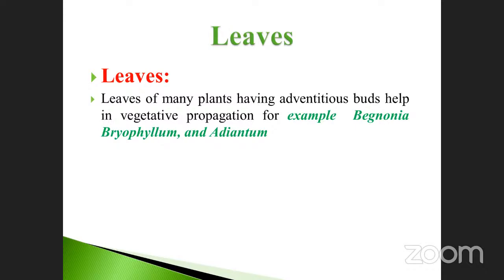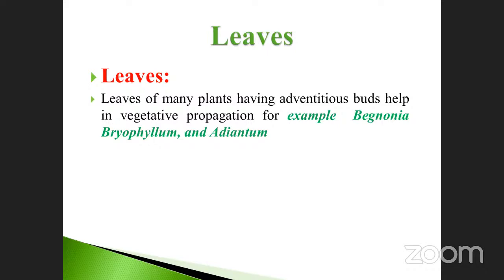Here the leaves are also used for vegetative propagation. Leaves of many plants have adventitious buds, which help in vegetative propagation. For example, Begonia, Bryophyllum and also Adiantum. Adiantum is also called horsetail, mostly present in aquatic plants. Bryophyllum has leaves, but the leaf margin has so many adventitious buds.